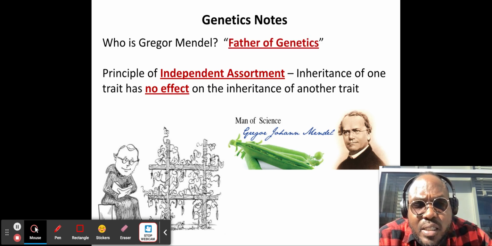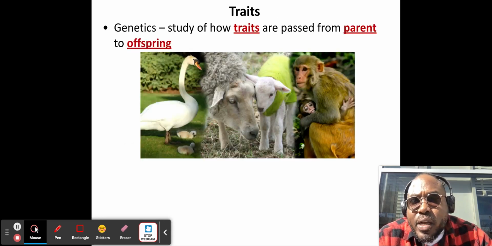Gregor Mendel is known as the father of genetics. He figured out a lot of the concepts that we use today in genetics. Obviously, he wasn't aware of anything like DNA or chromosomes or genes. He didn't know about those things, but the concepts that he came up with still apply today. Okay, so, traits. Let's get into traits.